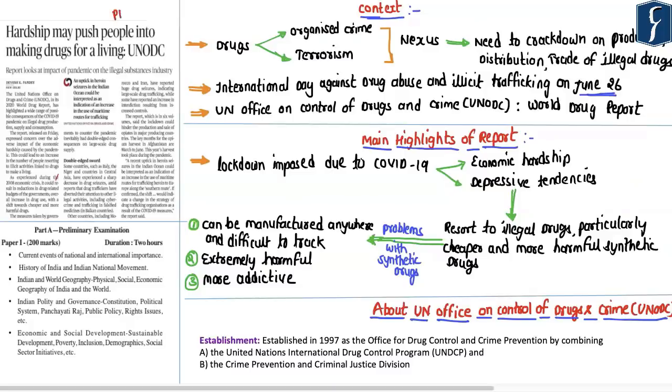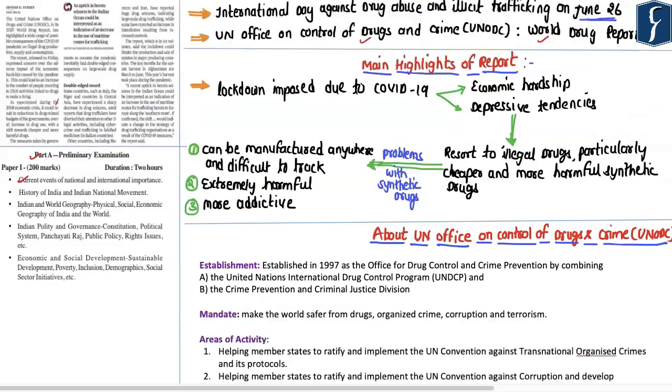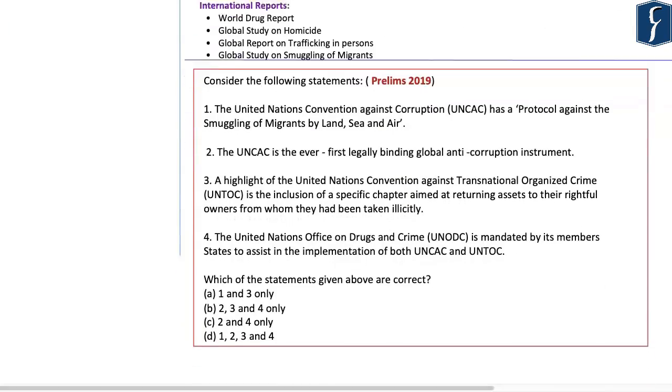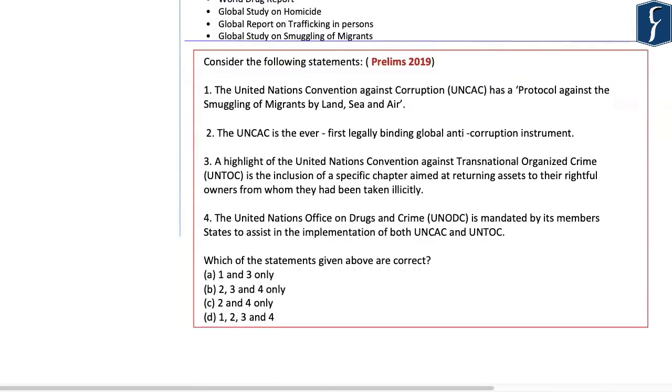Now the next article appears on page number 10 and is titled Hardship May Push People into Making Drugs for a Living. This article shall be important mainly for prelims under the subsection Current Events of International Importance. This particular article has appeared in the newspaper in the context of an international report known as the World Drug Report, which is published by the United Nations Office on Drugs and Crime. This article becomes important because a related question on the United Nations Office on Drugs and Crime has already been asked in Prelims 2019.